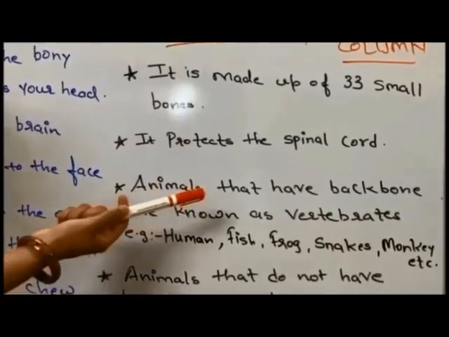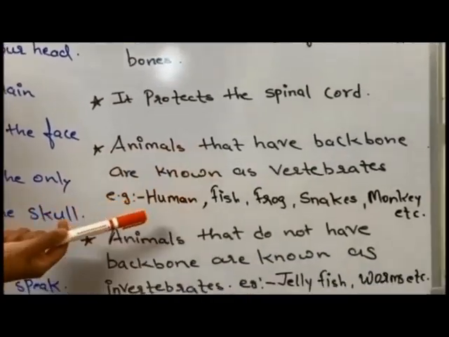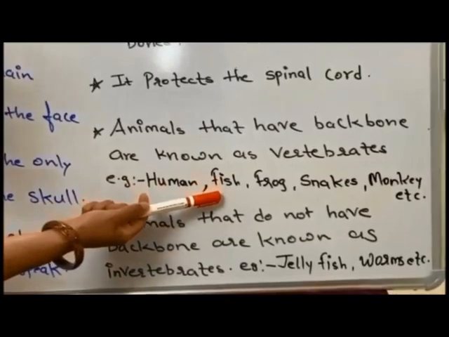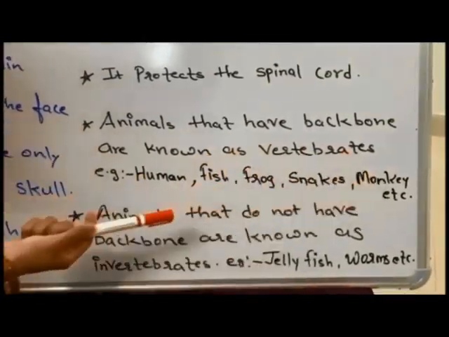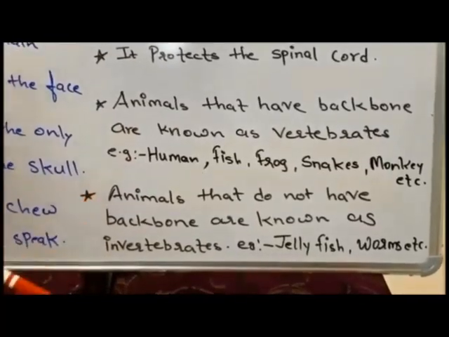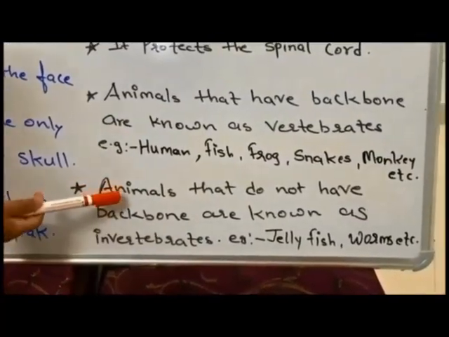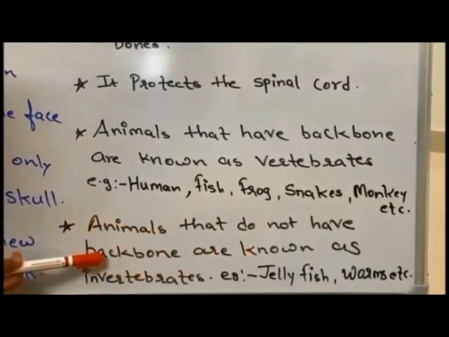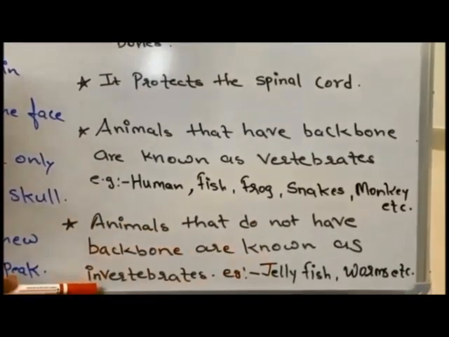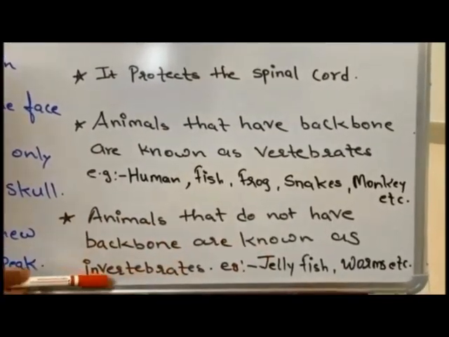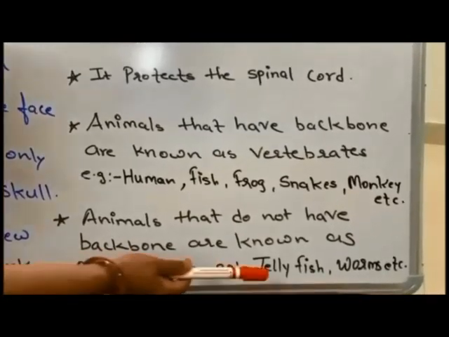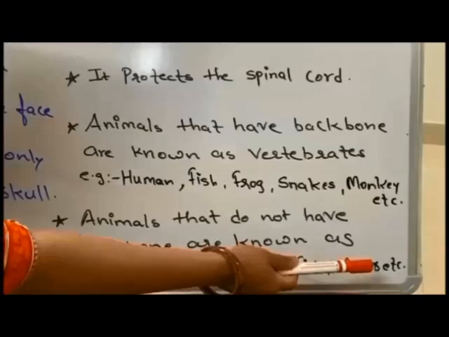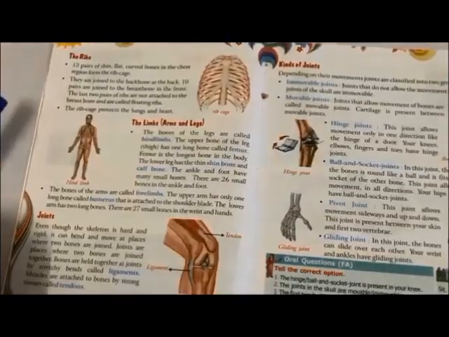So animals which have backbones are known as vertebrates, that is humans, fish, frog, snakes, monkeys, etc. Now what about the animals that do not have these backbones? The animals that do not have these backbones are known as invertebrates. Invertebrates means they do not have this backbone. Example, jellyfish, worms, etc. That's it.